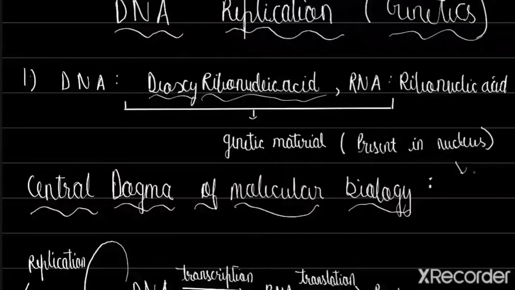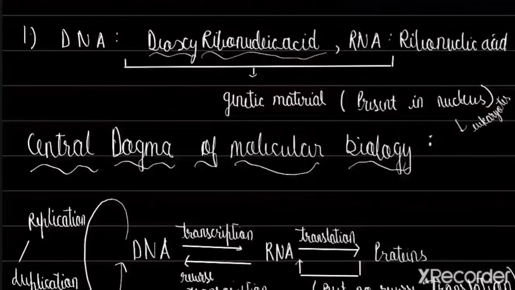So this is specifically in eukaryotes, right? And in prokaryotes, the chromatin form is present in the cell freely. So there is a nucleoid, so it is present in the nucleoid in the case of prokaryotes.